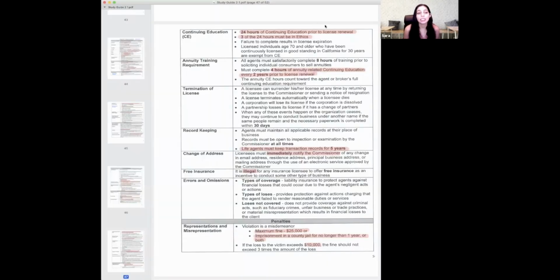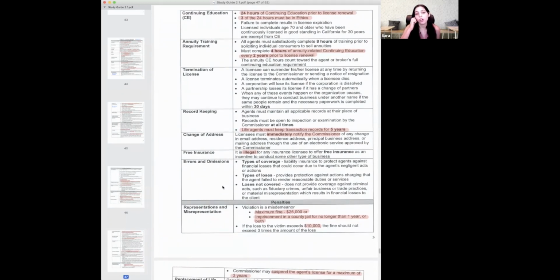The next thing is if you change your address. If you change your address, you must inform the commissioner immediately. Why? Because if they send you something sensitive in the mail, you want to make sure that you're the one receiving it, not some person that moved into the house that you used to live in. Okay, free insurance is illegal.